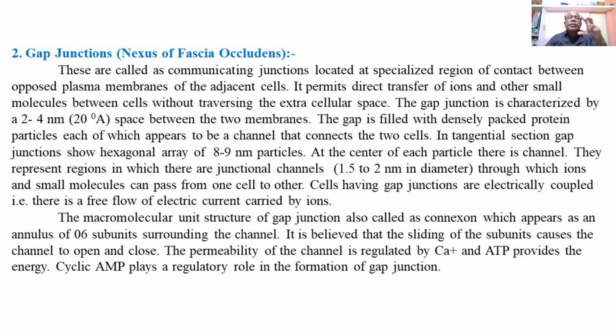So gap junctions are the communicating junctions which are located at specialized regions of contact between the opposed plasma membranes of the adjacent cells, and they allow direct transfer of ions and small molecules between the cells without traversing any extracellular space between the adjacent cells.